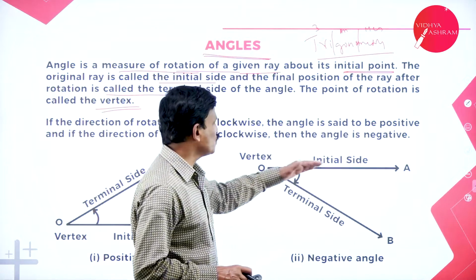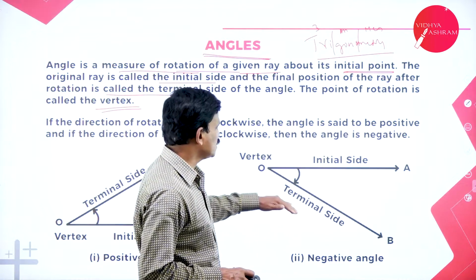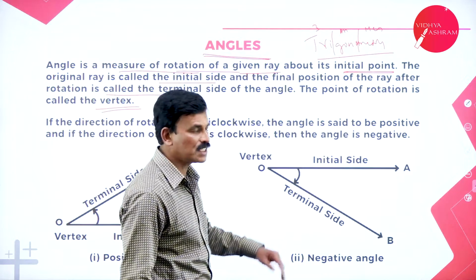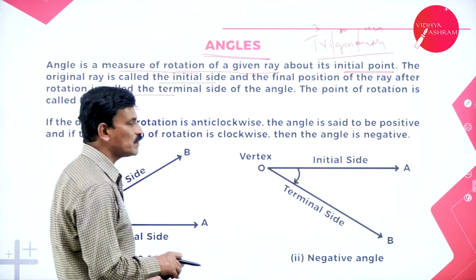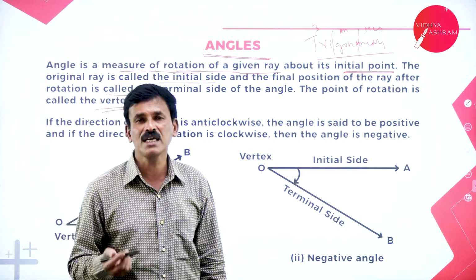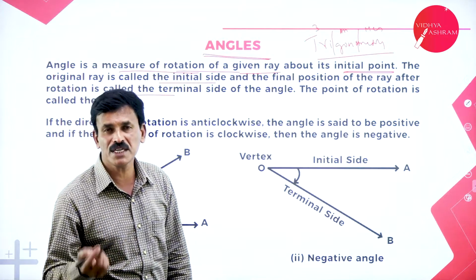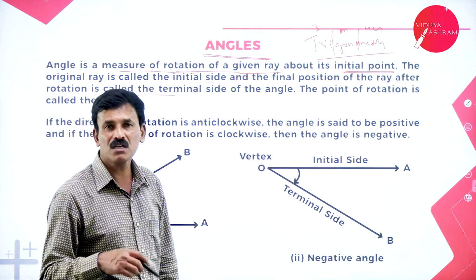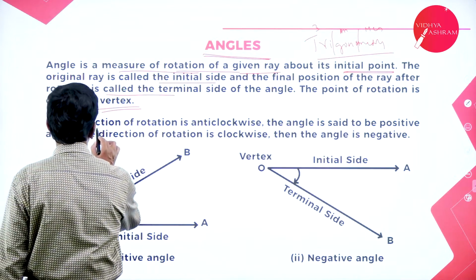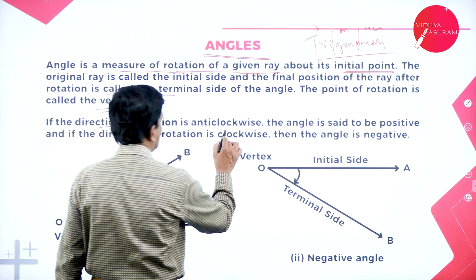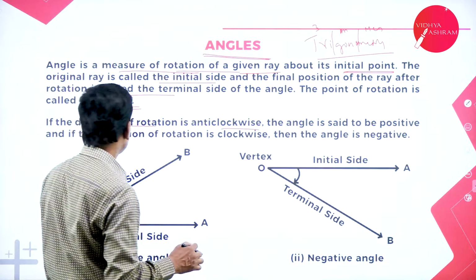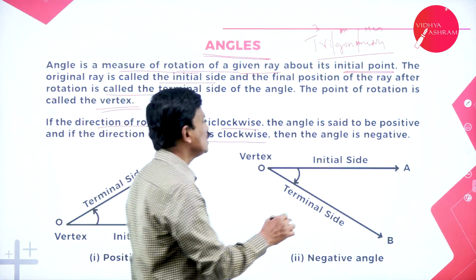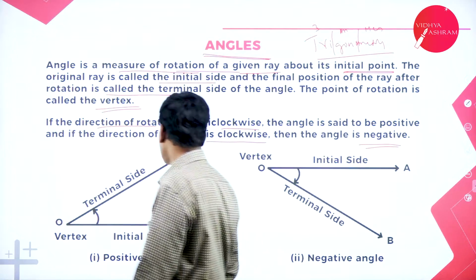Similarly, if the initial ray OA tilts in this direction, and OB is the terminal ray, then an angle is said to be generated. So here, depending upon clockwise and anti-clockwise, an angle is measured as positive and negative. If the direction of rotation is anti-clockwise, then the angle is said to be positive, and if the direction of rotation is clockwise, then the angle is said to be negative. So here, this is a positive angle.